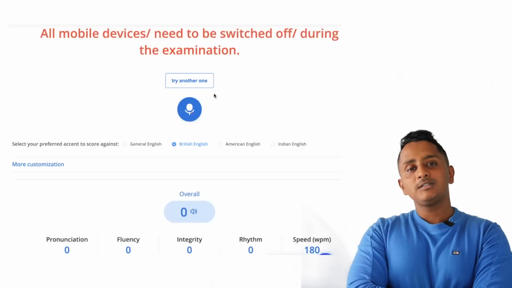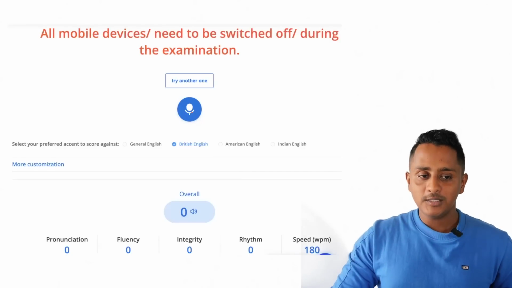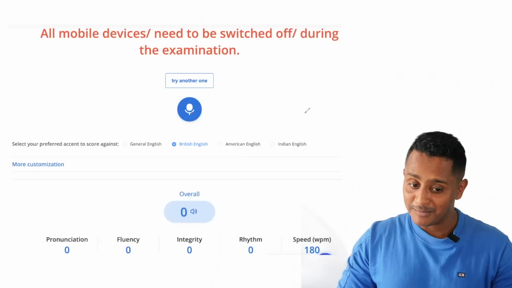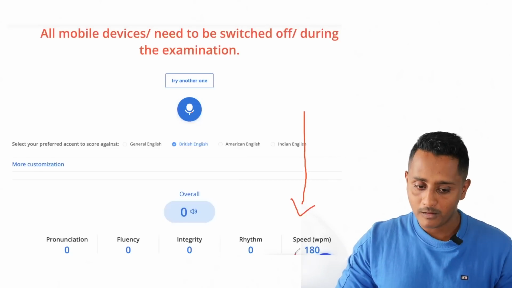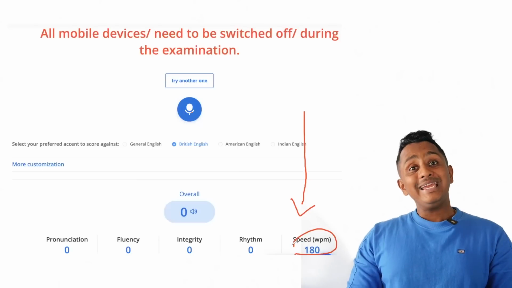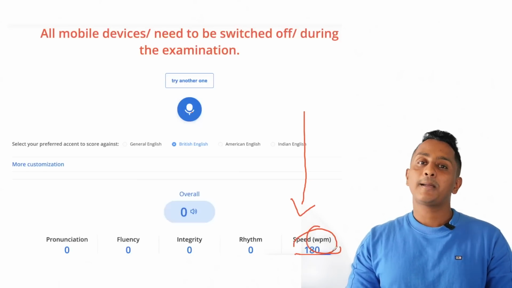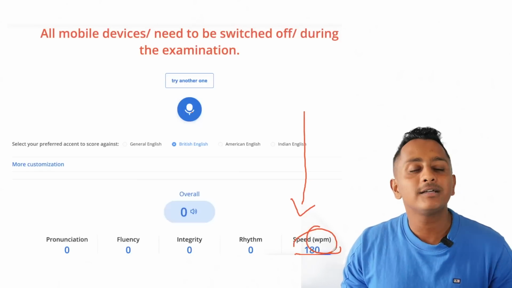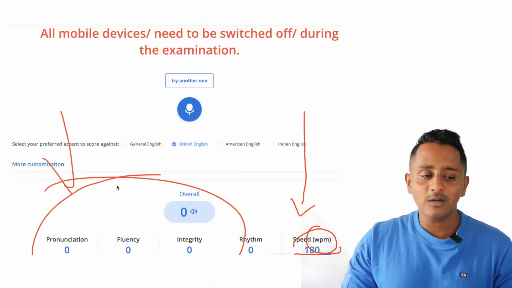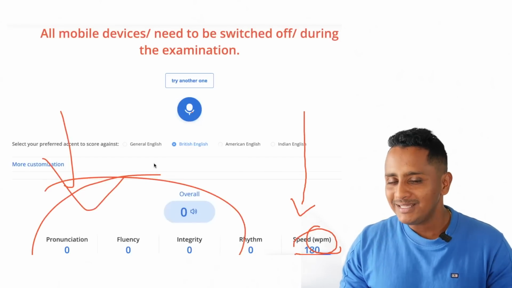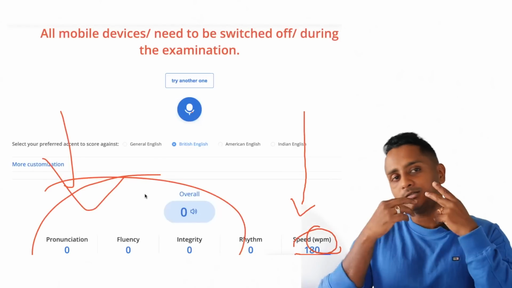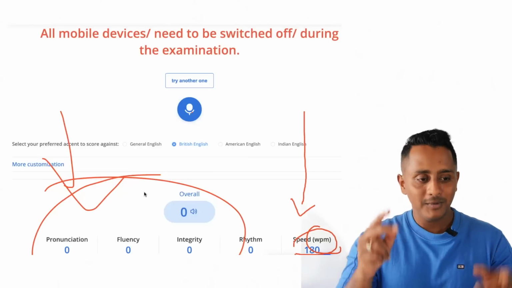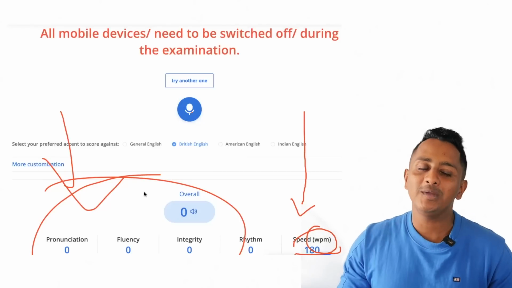If you observe this, I was fluent. If you see the speed, observe this one more parameter please. It's coming as 180 words per minute. I was very quick, but it is not going to fetch the marks. Remember, fluency value will reduce. Fluency is not just about flow. Whatever you speak has to match, and then the flow will happen.